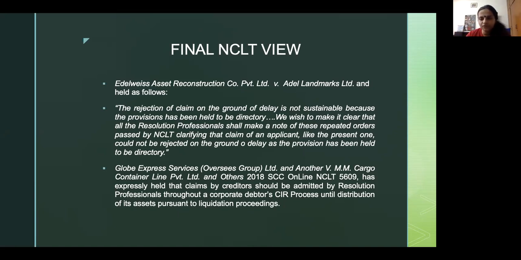They relied on a couple of US and UK decisions from the past to come to this conclusion, that claims should be serviced at all times until there's nothing left in terms of the assets of the corporate debtor to service that claim. Somebody's asked a question.